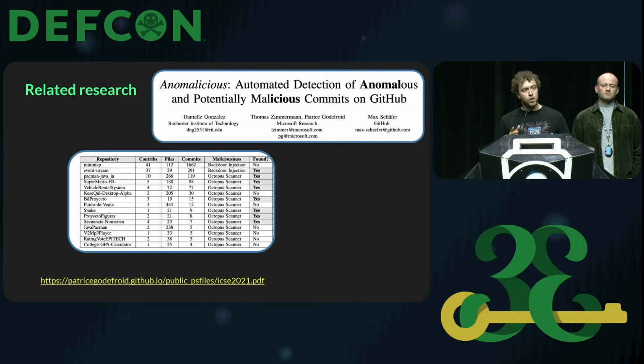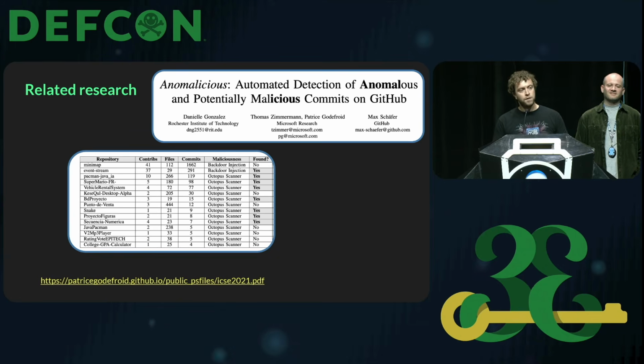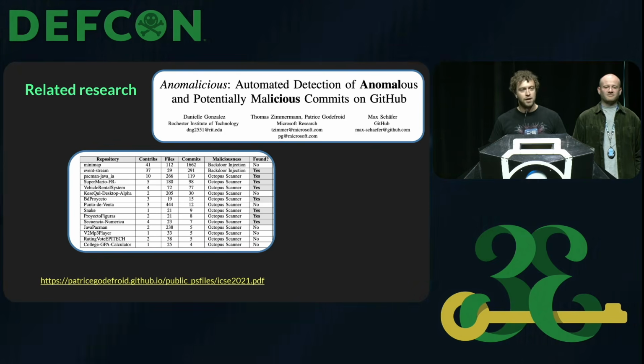And then we have a few research papers that I like that talk about how to detect malicious things on GitHub. This first one is from the Rochester Institute of Technology, and it shows how to use commit metadata to find malicious contributions in open source projects. So it's a great paper. If you want to read it, it's a great one.